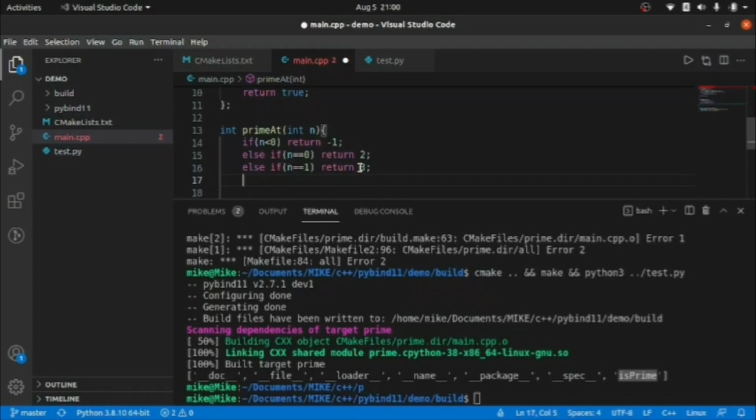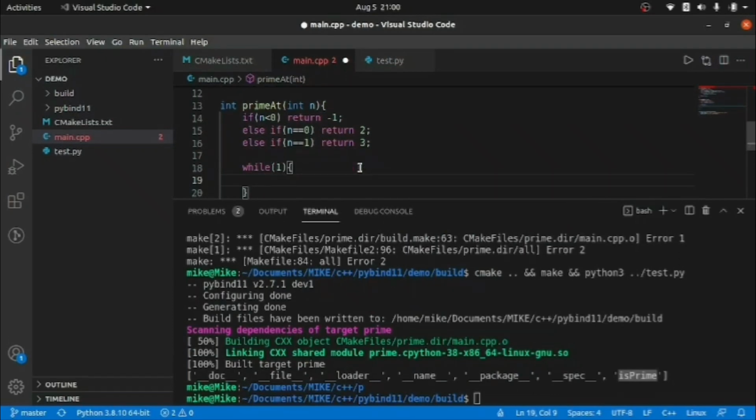Now if this is not the case, then we are going to take it into a loop. So what we are doing, we are just iterating a while loop here, and we'll try to take care of the stuff inside this loop. The while loop is there because we have to reach till that index, so that we can figure out what number is available at that particular index. That's the reason I'm using a while loop.